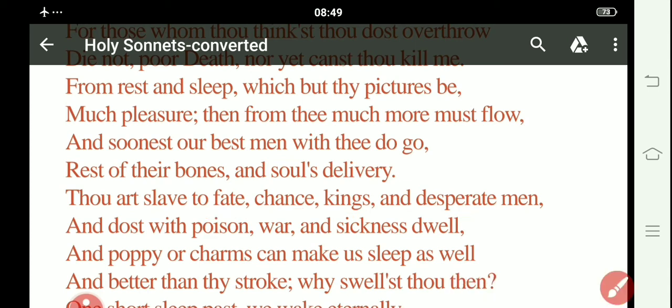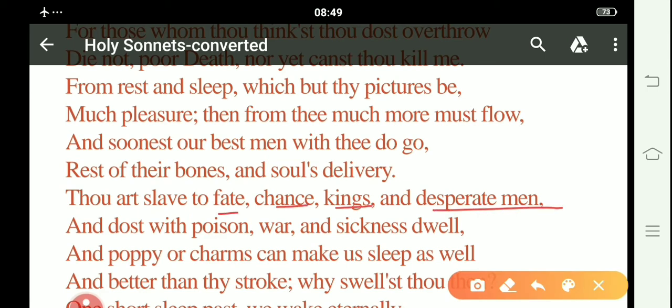So here, hope you would get to know, the speaker calls death just the slave of luck, chance, and the kings and the desperate men.